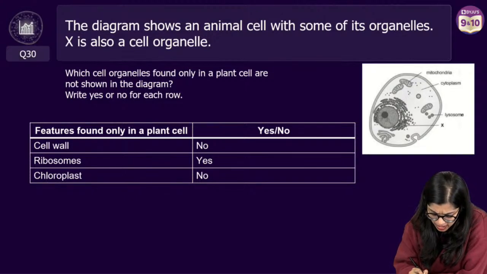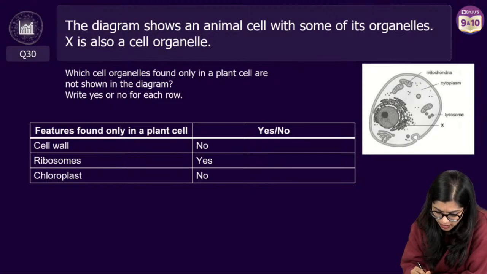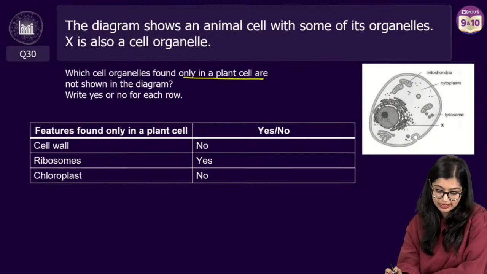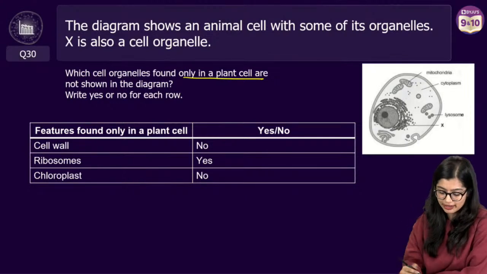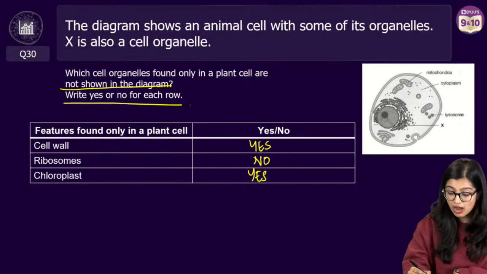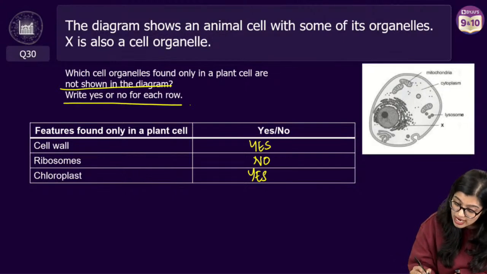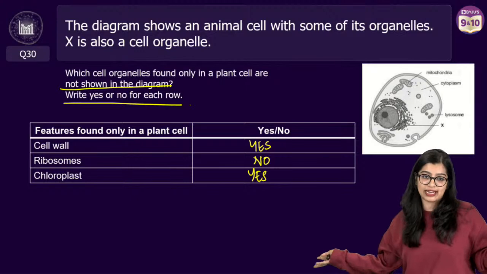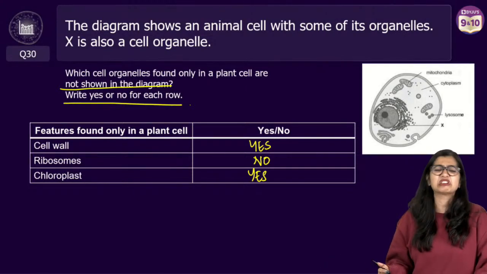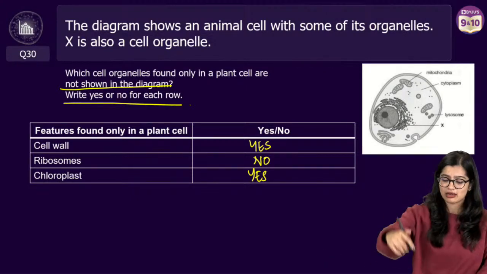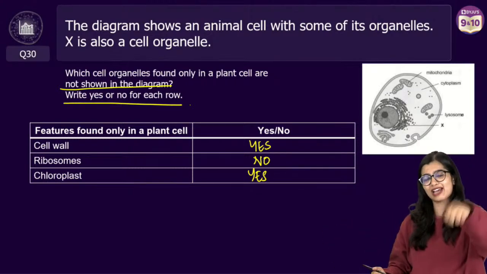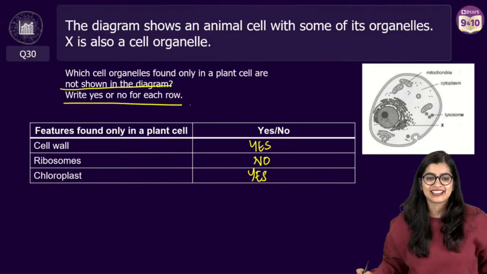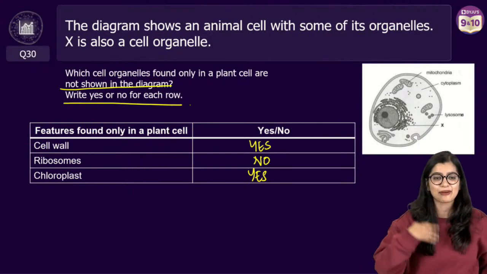Oh, what is this? I think it's the other way around. The question says cell organelles found only in plant cells which are not shown in the diagram. Oh, my bad. I changed the question, but you are all right. The question was asking which organelles are found only in plant cells that are not shown in the diagram, so it is the opposite. But it's okay, you are all right. I am giving you marks. For my question, you all gave me the correct answer.